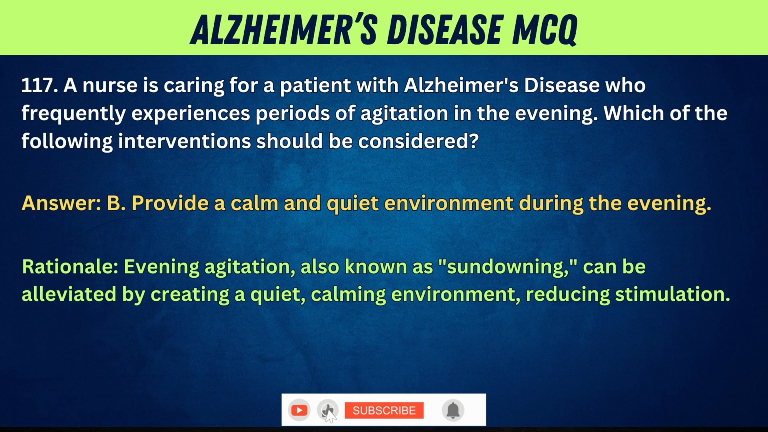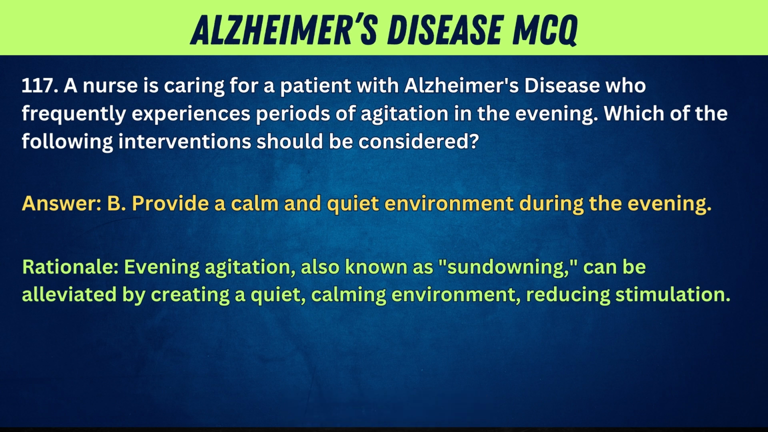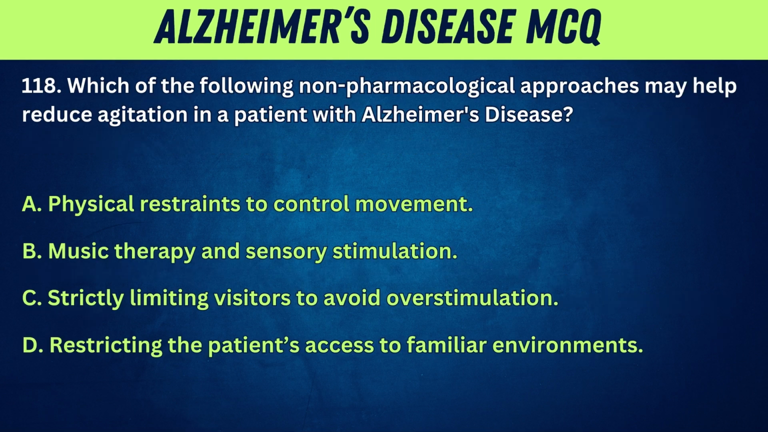Answer: B. Provide a calm and quiet environment during the evening. Rationale: Evening agitation, also known as sundowning, can be alleviated by creating a quiet, calming environment, reducing stimulation.